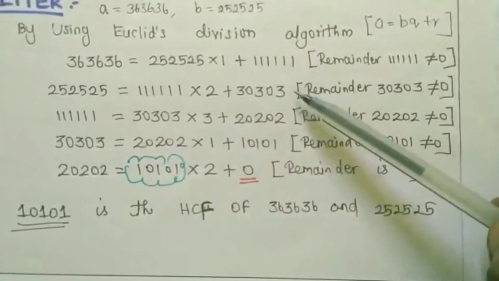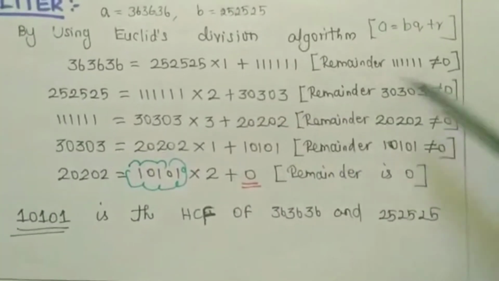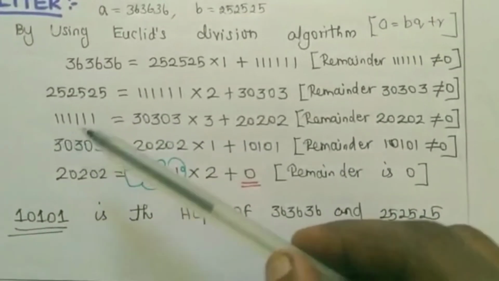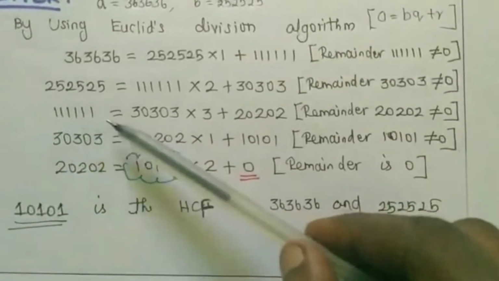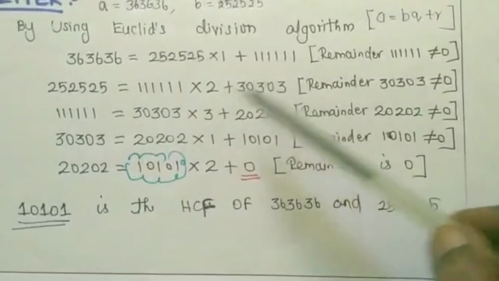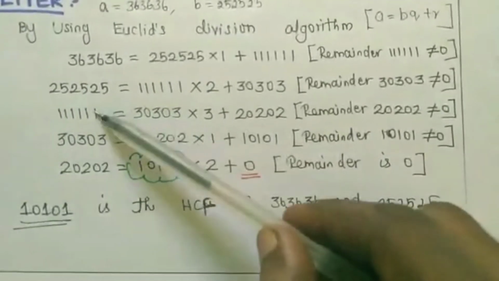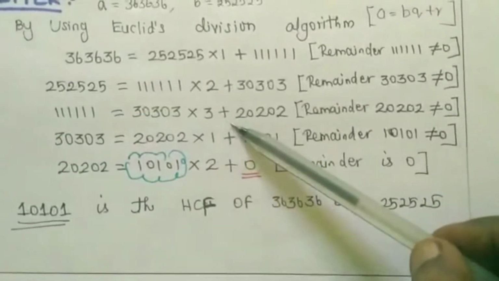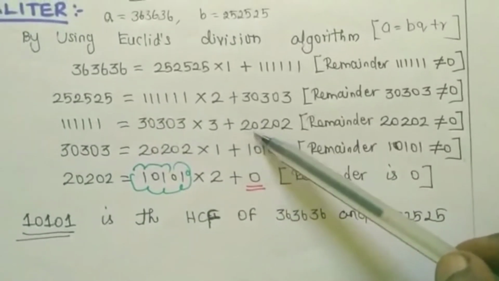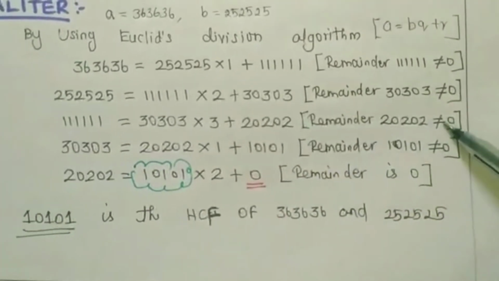30303. Now I am observing that the remainder is not 0. So again I am repeating the same one. So I am taking this number, that is 11111, is equal to, what is the remainder? 30303. How many times? 3 times. Inside of this it is having 3 times. So plus what is the remainder? 20202. Now the remainder again is not equal to 0.